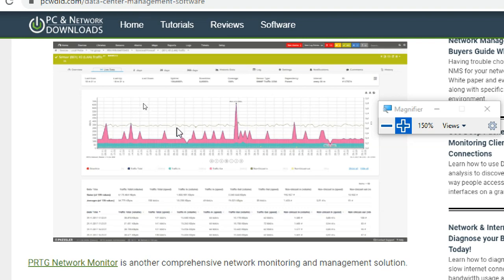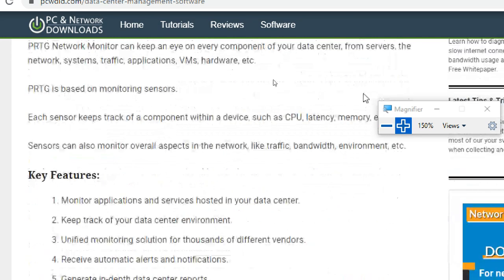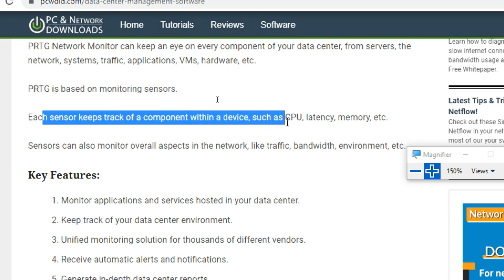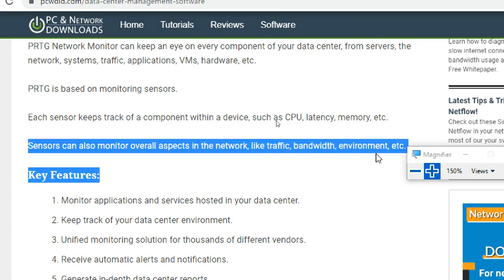Which server is consuming more resources? Okay, which server operating system is consuming more resources, and we have to keep track, and if anything changes, we can get alerts, issues, reports, and everything. Sensors keep track of component devices such as the CPU, latency, and memory. Sensors also monitor all our network, like traffic, bandwidth, and environment.